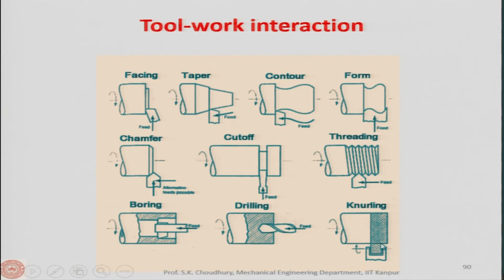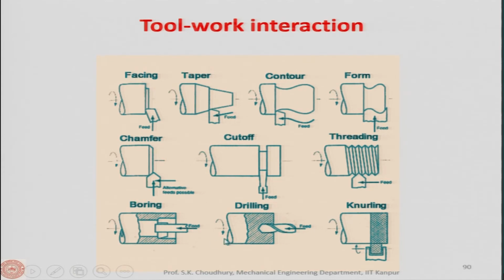Knurling can be made. This is the knurled surface. Knurling can be made by a special tool called the knurling tool, and this also we will show you in more detail in the lab. So you can see that with the help of different kinds of relative movements between the tool and the workpiece, different kinds of surfaces are formed. In each of them the relative movement between the tool and the workpiece is different, to make the facing operation, the taper surface, contour surface, formed surface, and so on.